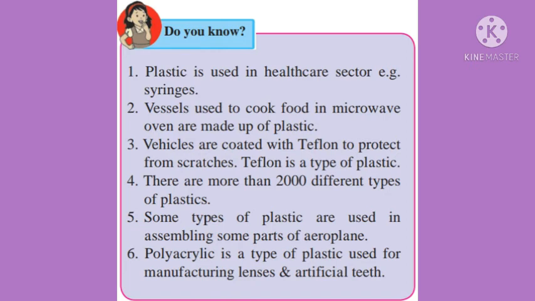There are more than 2000 different types of plastics. Some types of plastic are used in assembling some parts of airplane. Polyacrylic is a type of plastic used for manufacturing lenses and artificial teeth.